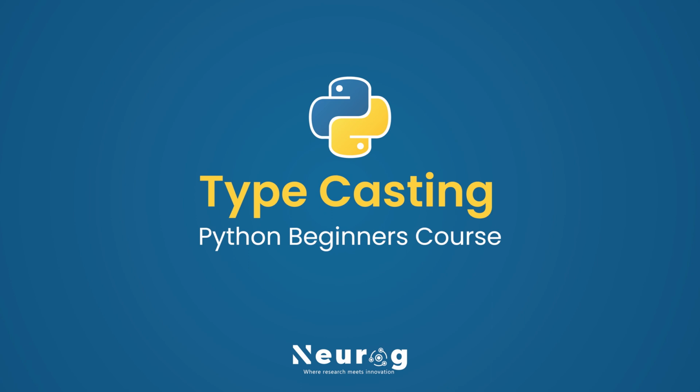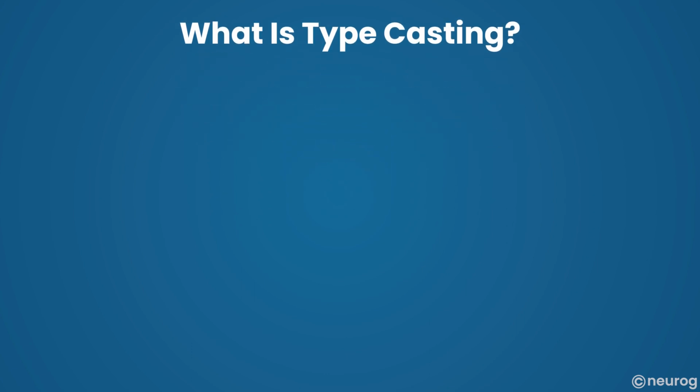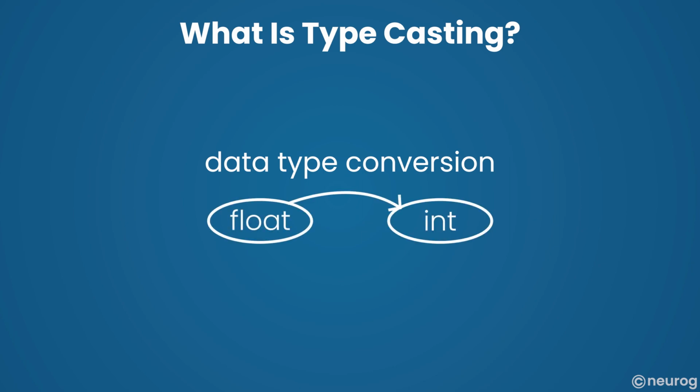In this video, we'll explore what typecasting is, why it's important, and how to perform it effectively in Python. Let's start by understanding what typecasting is. Typecasting, also known as data type conversion, is the process of changing the data type of a variable from one type to another.